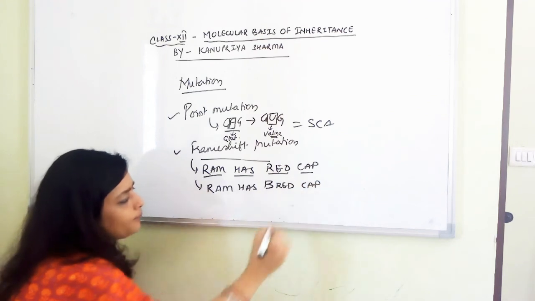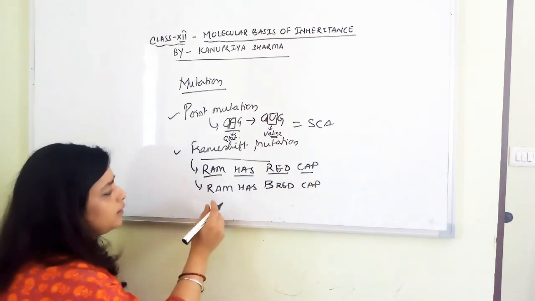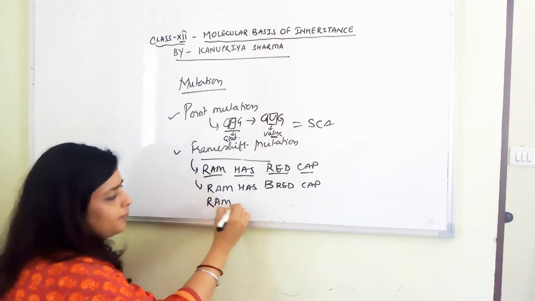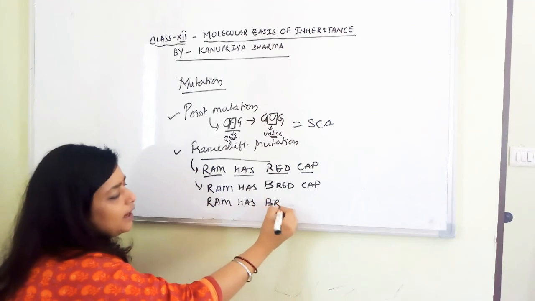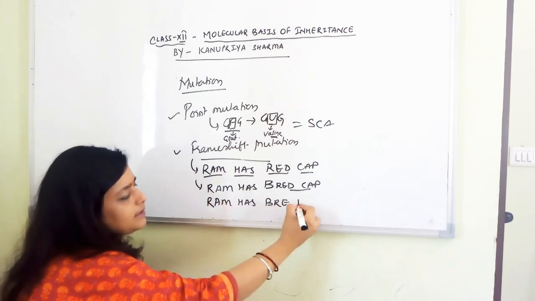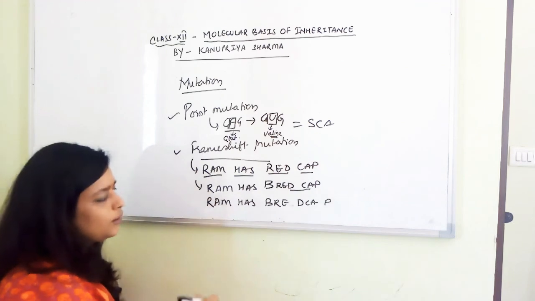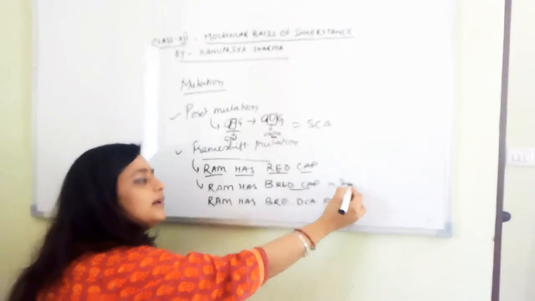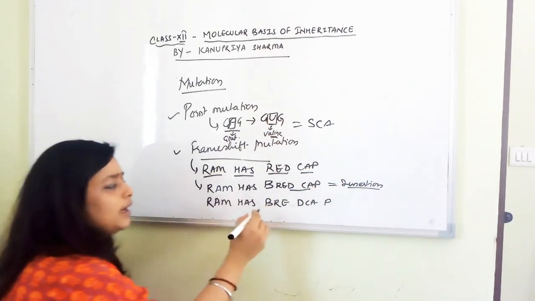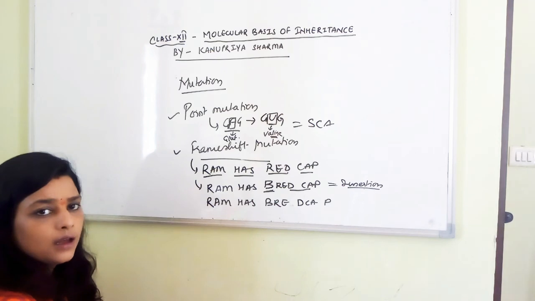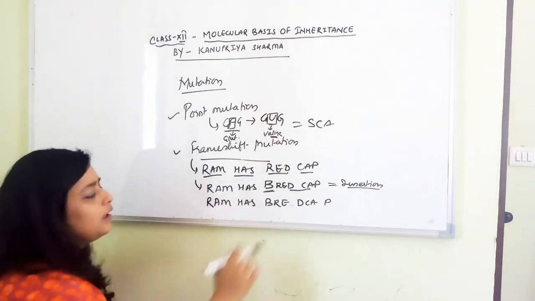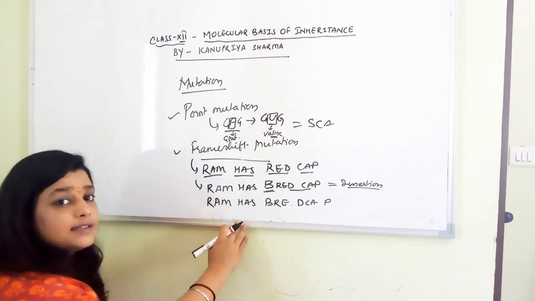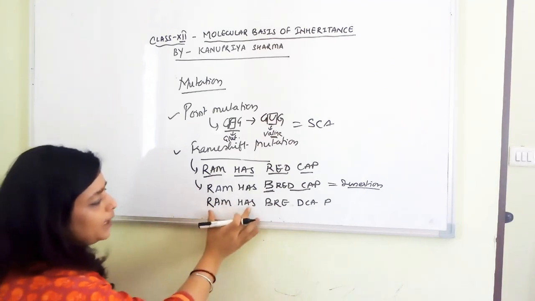Red cap. So what will happen, the code will become R A M H A S B R E and D C A and P. So now you just saw the insertion. What I did, I inserted one base or one letter that led to the change in the whole sentence. So this is called insertion frame shift mutation. The frame has been changed.